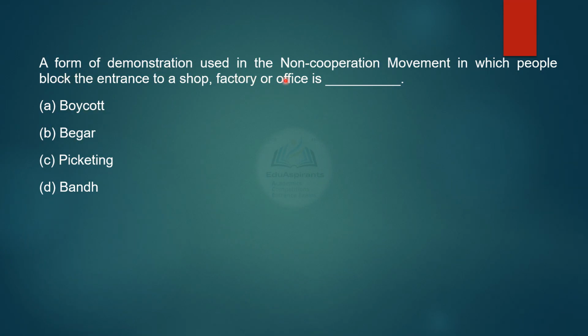A form of demonstration used in the non-cooperation movement in which people blocked the entrance to a shop, factory or office is boycott, begar, picketing or bandh. What is it called? Option C, picketing. This is a non-cooperation movement's demonstration.